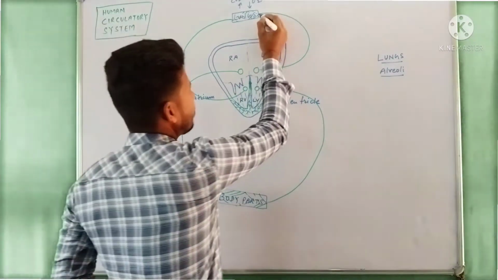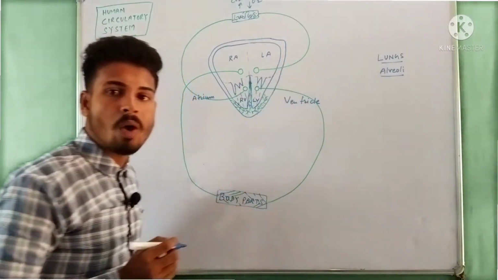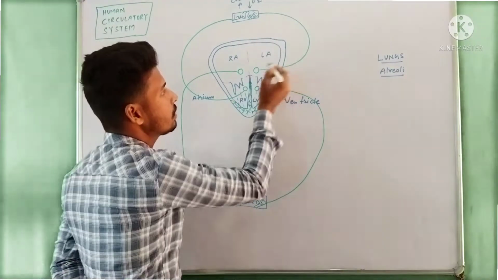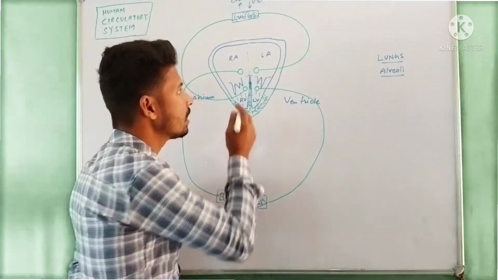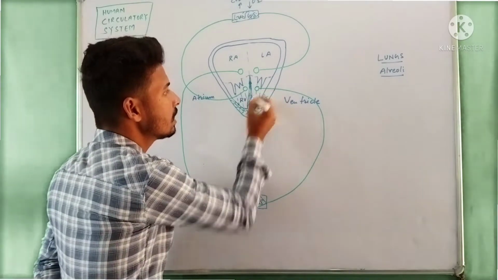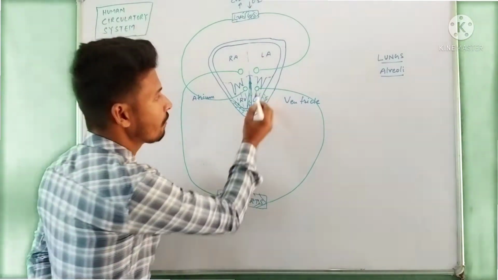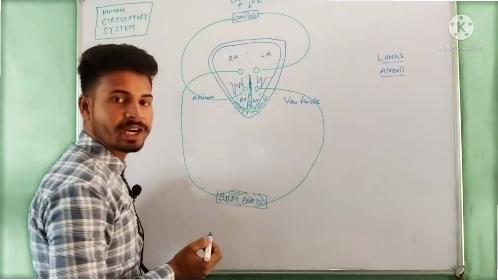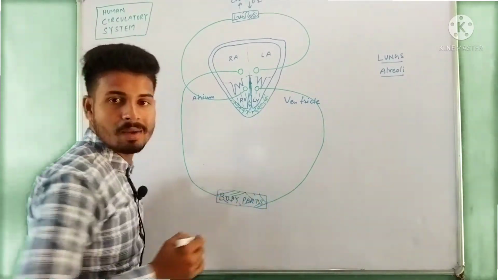When our blood gains oxygen, it comes into the left atrium of the heart and then passes into the left ventricle, from where it is transported to the body parts.